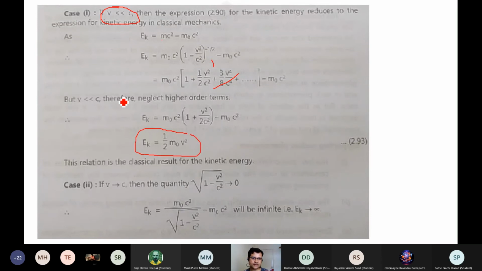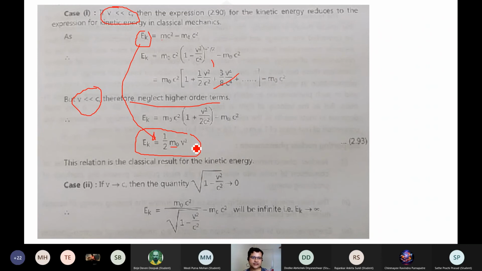So when v is very much less than c, your kinetic energy equation classically leads to half m v². Your mass is the rest mass m0, and v is the velocity with which it is moving. So half of m0 v², that is the classical relation you have.